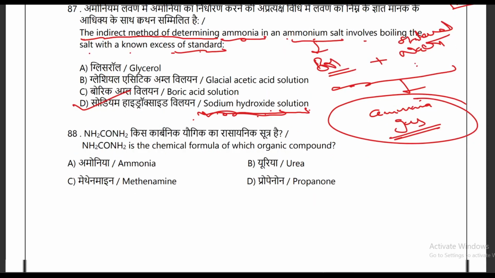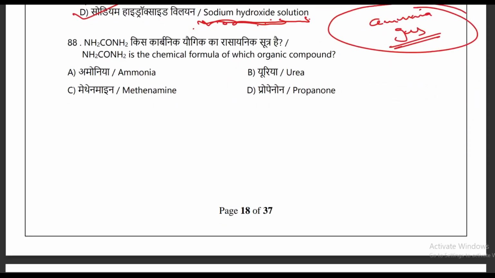And in the 88th question, this is a very easy question. They are saying this is the chemical formula, so this is the chemical formula of urea: NH2, C double bond O, NH2. So B option is your correct answer.